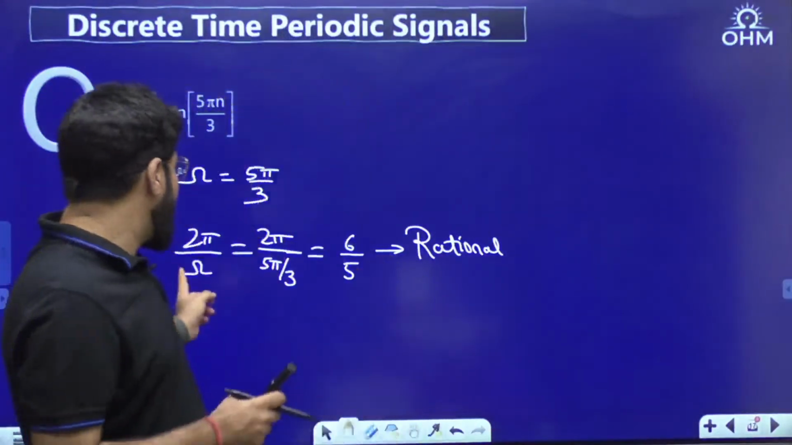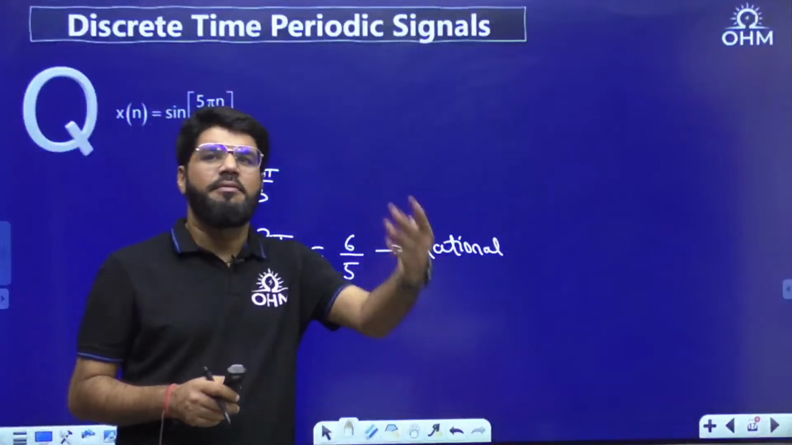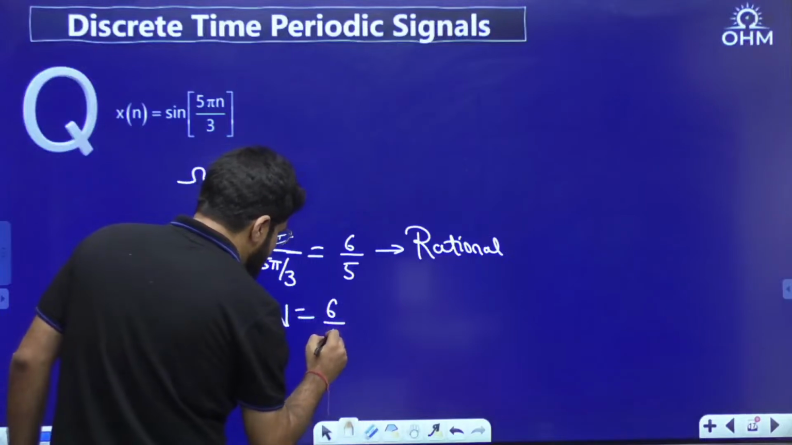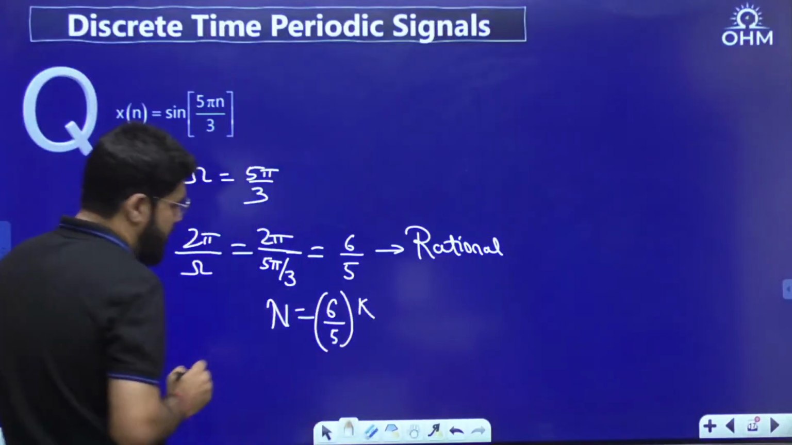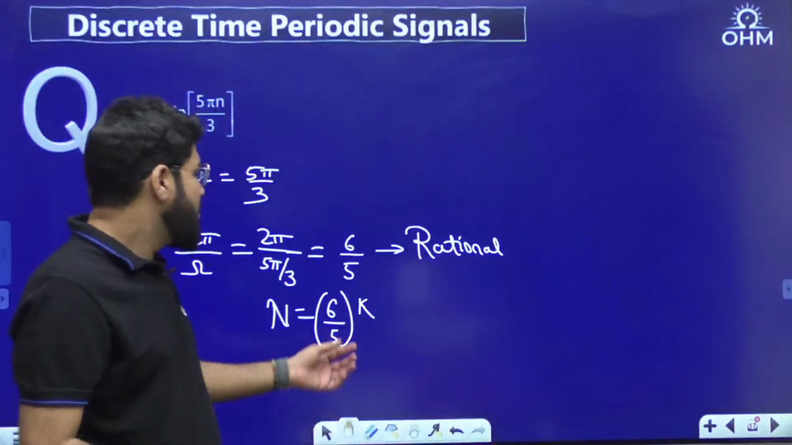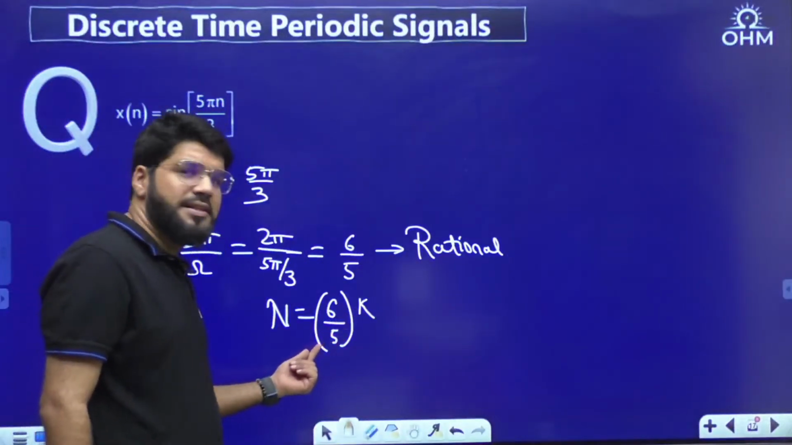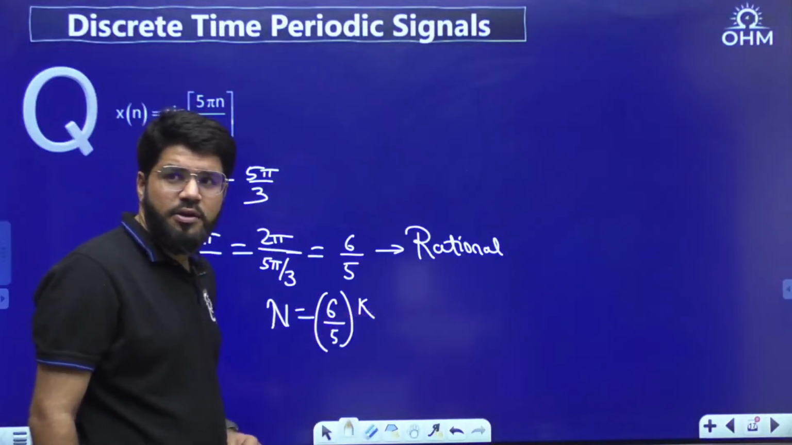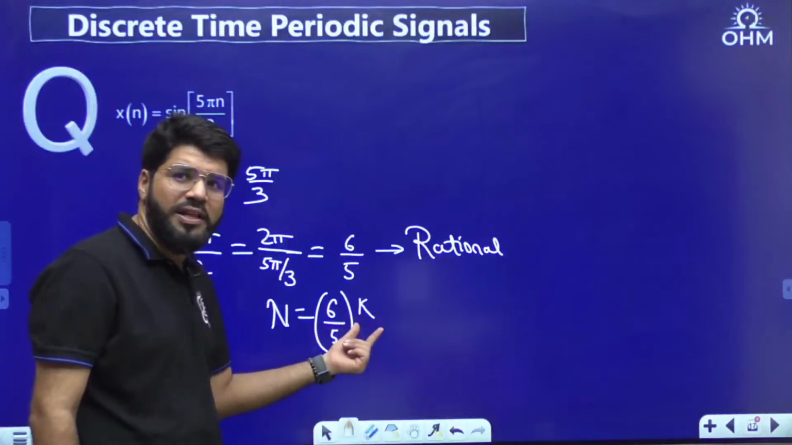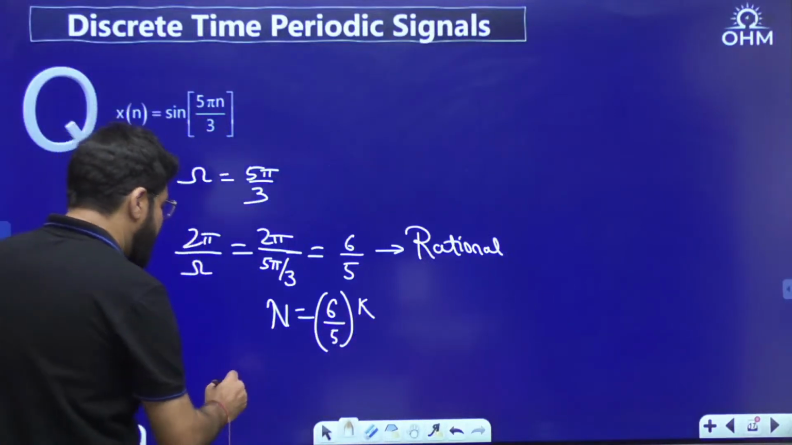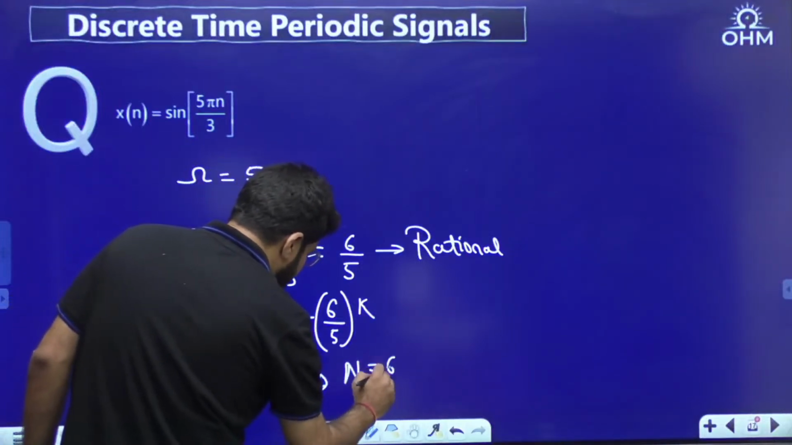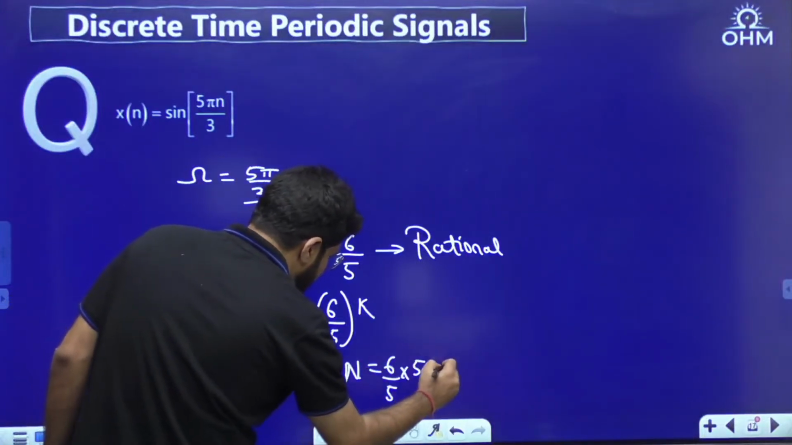But whenever 2 pi by omega is rational, we know that the signal will be periodic. So what is the period? It is 2 pi by omega into k. Now what should be k? As I told you, k should be the smallest integer that can cancel the denominator. Denominator is 5, so take k equal to 5. 5, 10, 15, anything you take, the denominator cancels. But I have to take the smallest value for the fundamental period. So just take k equal to 5. Then it becomes 6 by 5 into 5, and now it is 6.